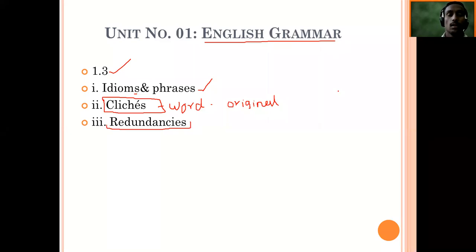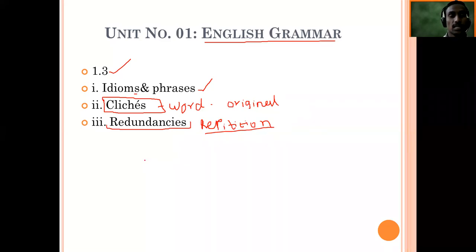Okay. So redundancies, I would like to talk about now. How to pronounce it? It is called redundancies. And try to understand what you mean by redundancies. Redundancies are a kind of repetition. Repetition means you are telling the same thing by using two or three words.